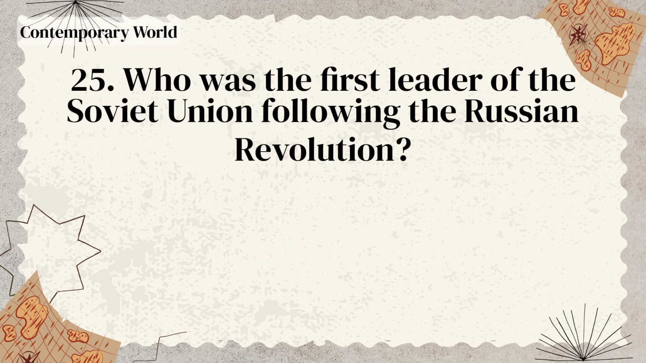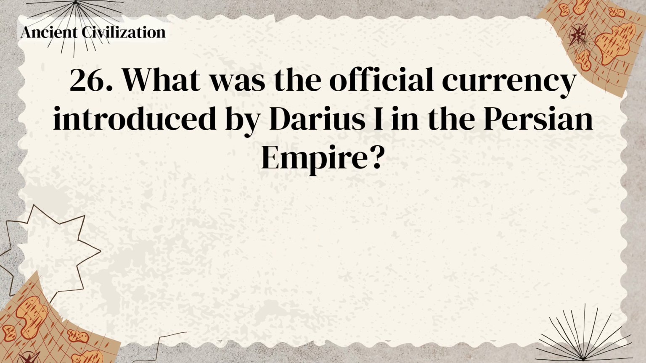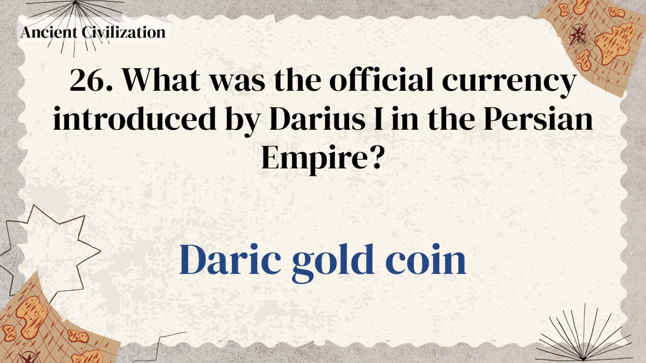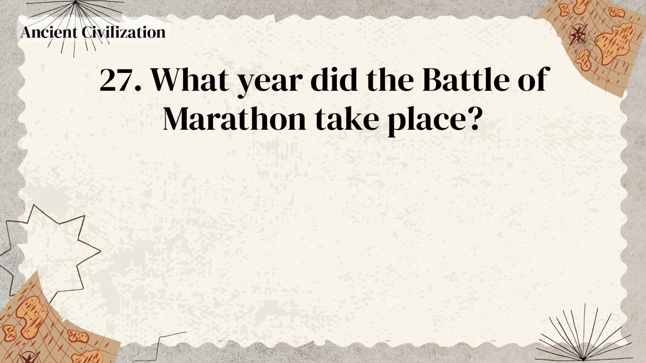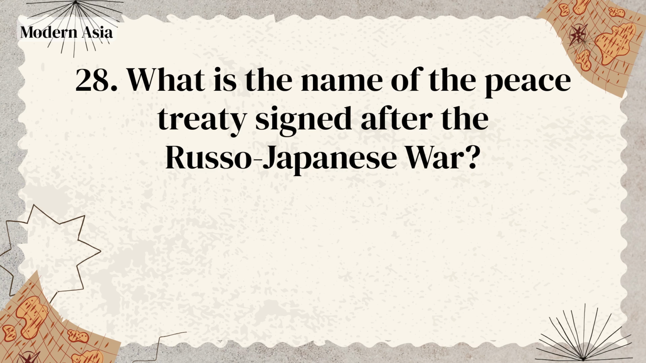Socrates. Who was the first leader of the Soviet Union following the Russian Revolution? Lenin. What was the official currency introduced by Darius I in the Persian Empire? Daric gold coin. What year did the Battle of Marathon take place? Year 490 BC. What is the name of the peace treaty signed after the Russo-Japanese War?